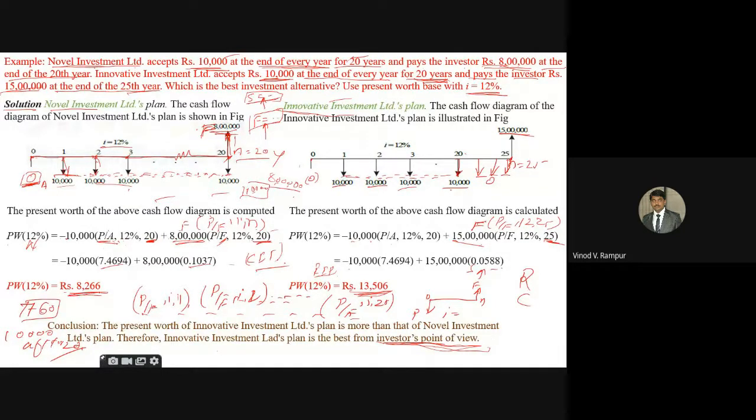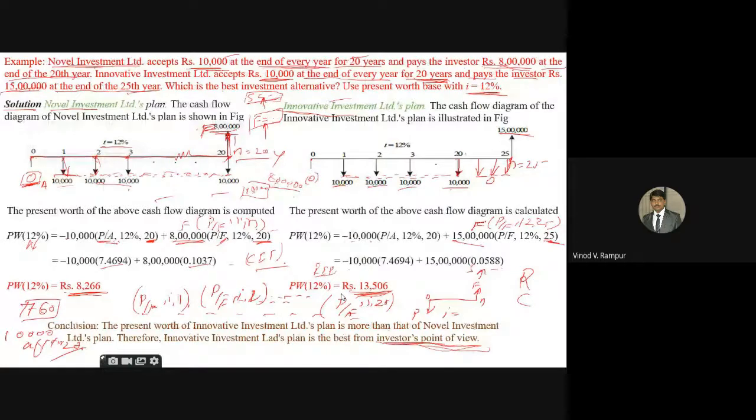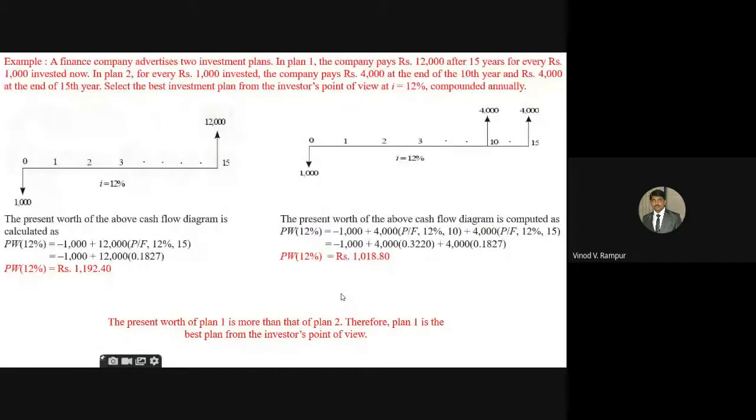Okay, now you just see this 8,000, 30,000. Now the present worth of my 10,000 is 13,000. Present worth of the 8 lakh rupees is 8,266. Is it clear? And here also the similar problem, but there is a small change they given. Okay, this is the last type of the problem I am explaining for this present worth comparison method.